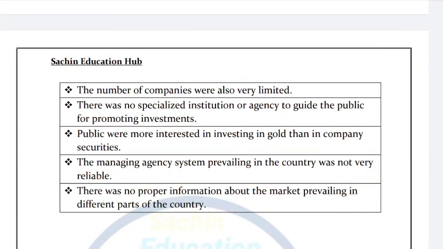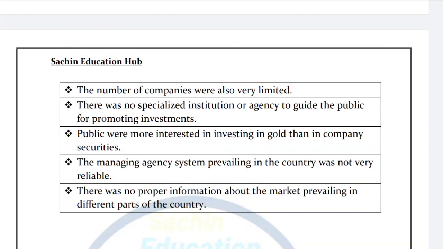Now the third one is that people were interested in gold. People were interested in investing in gold rather than company securities. Why, sir? The simple reason is companies were very limited. If the companies were very limited, obviously the companies issued very limited securities.